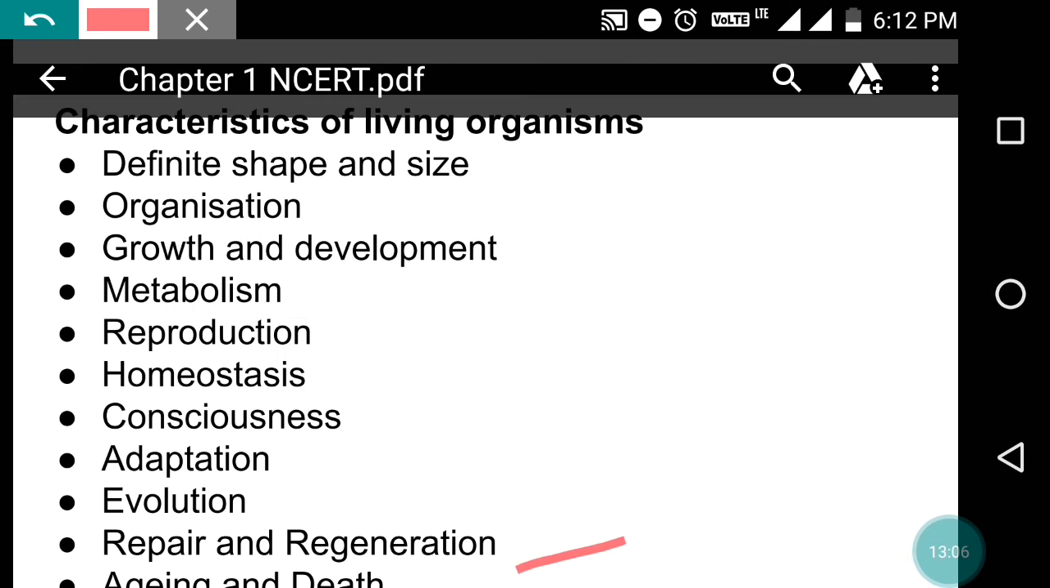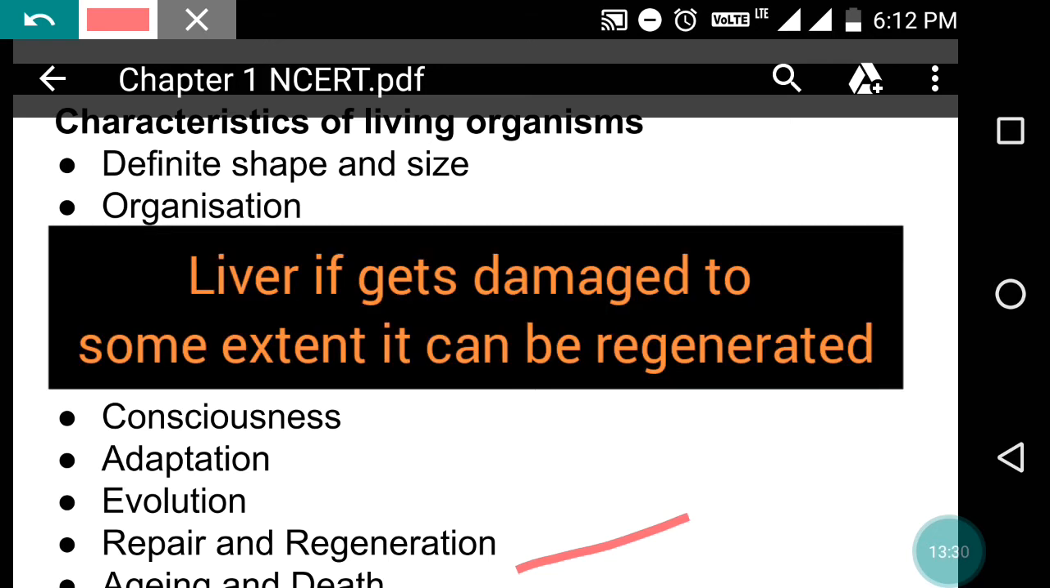Next is repair and regeneration. What is repair and regeneration? Repair means to renew damaged or lost body parts. Right? All living organisms heal their wounds and repair their damaged parts. It is the best example. And regeneration, like you might have seen a wall lizard loses its tail, and again it gets regenerated. We are regenerating our nails. The best example is that the liver can be regenerated. So these are the characteristics of living organisms.